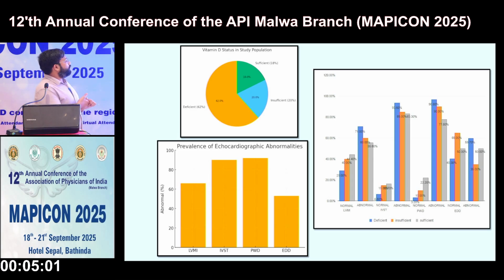The deficient vitamin D individuals were 62%, insufficient were 20%, and sufficient 18%. So this is consistent with the national average data.